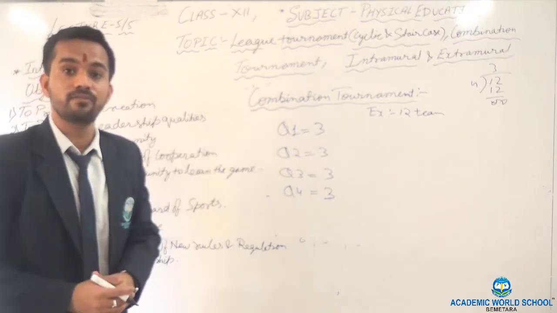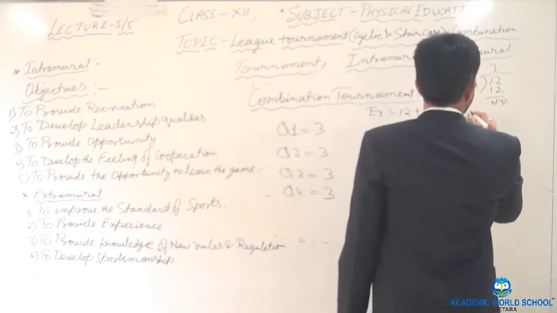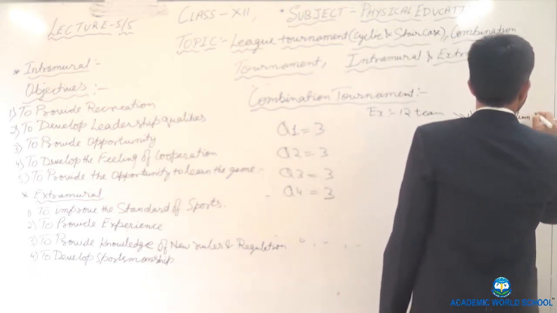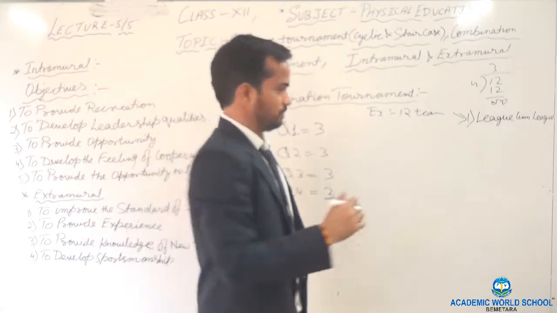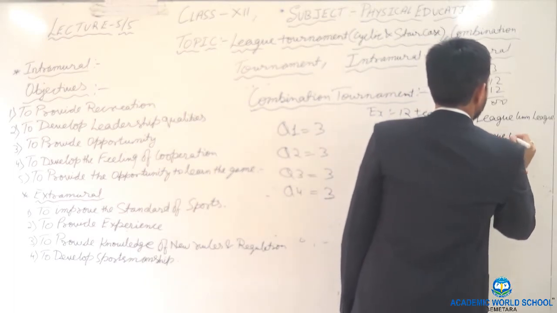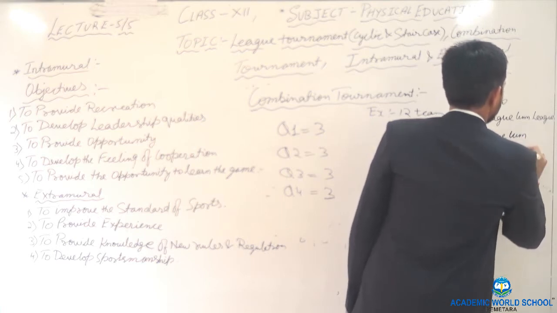There are 4 types of combination tournament. First is league cum league. Second, league cum knockout.